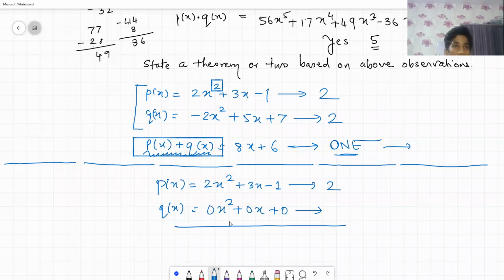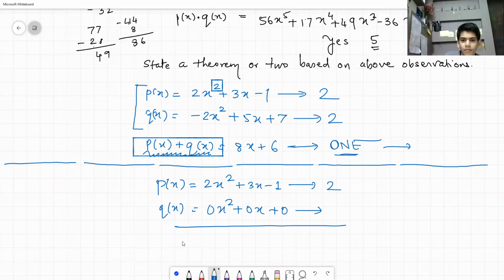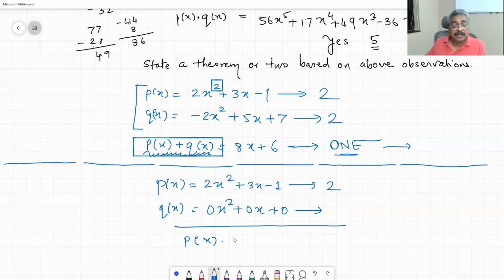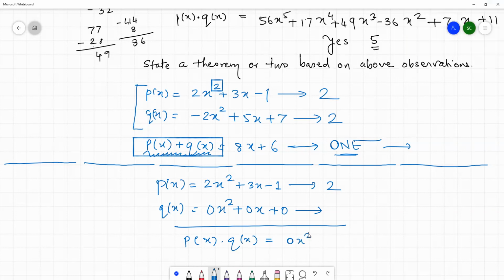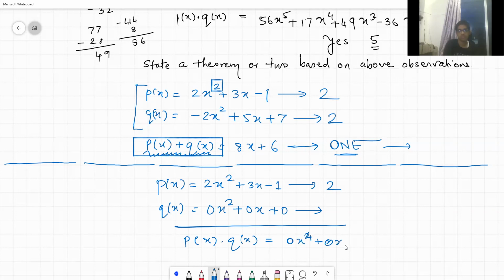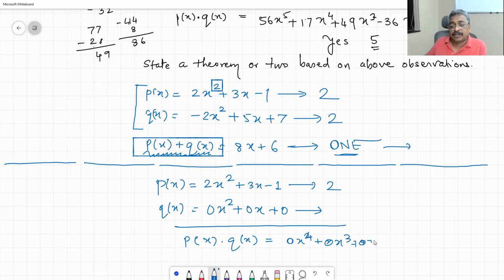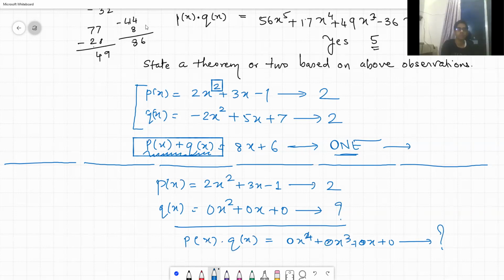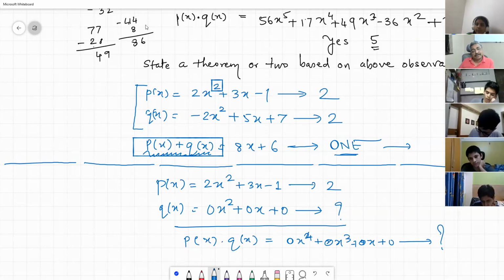No. P(x) into Q(x), everything is vanished: 0x^4 plus 0x cube plus 0x square plus 0x plus 0. What is the degree? What is your thought about it? Both are zero polynomials. The degree is not defined. Yes, sir, not defined.